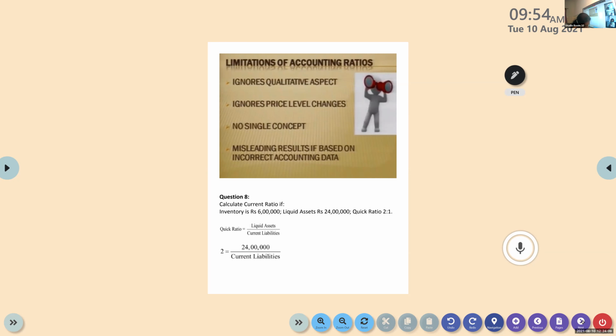So that is misleading results. If the calculations go wrong because of the inaccurate data given to you in the financial statements, that will affect the ratio analysis and you will not get a true picture of the company, the business analysis. So that is all about limitations of accounting ratio.